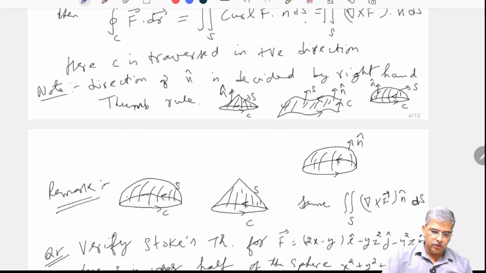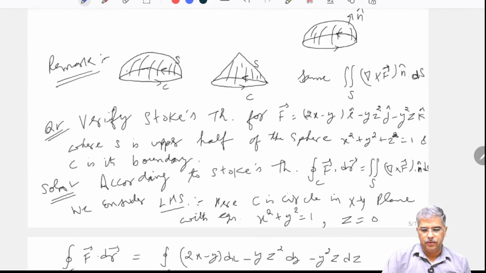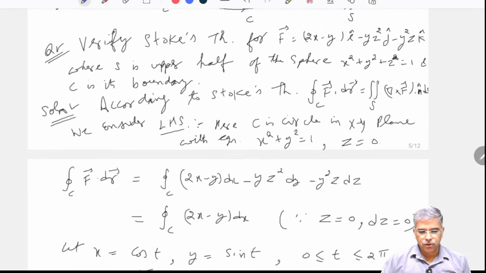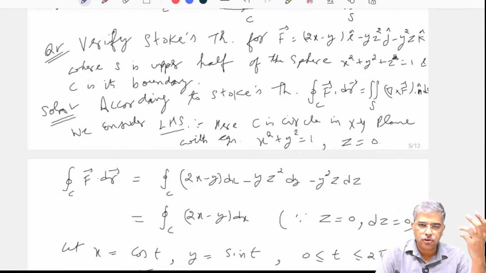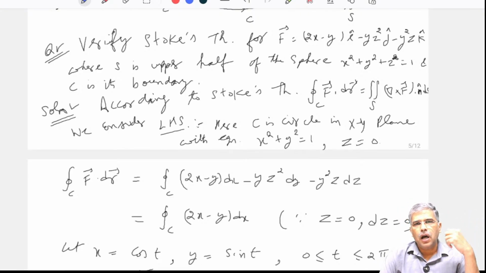Okay. So now we come to the questions. Our first question is to verify Stokes theorem for this F, where S is the upper half of the sphere and C is its boundary. Whenever there is a question on verification, either Gauss divergence theorem, Stokes theorem or Green's theorem, the question always becomes a little lengthier, because I have to do two things.